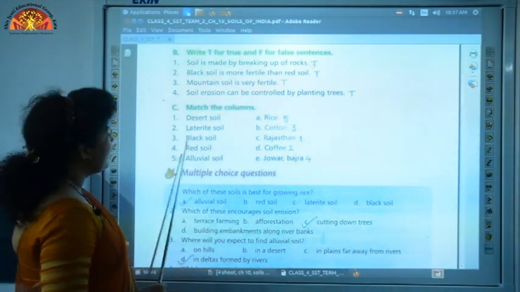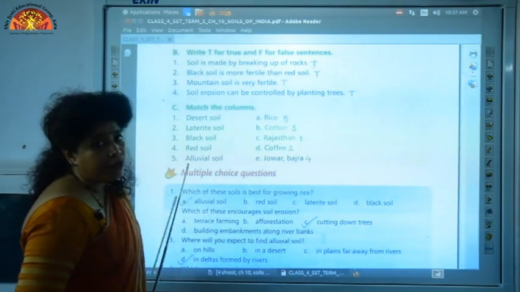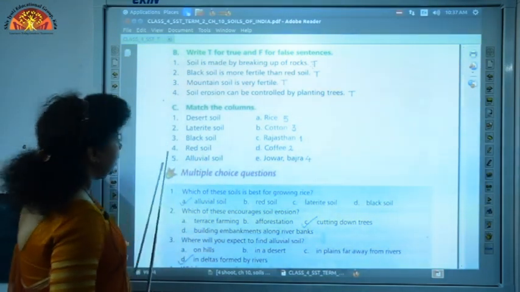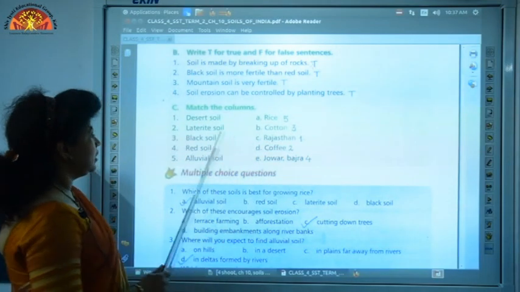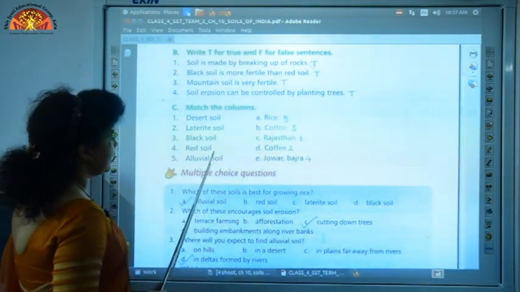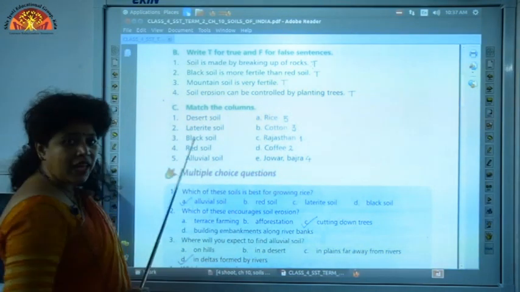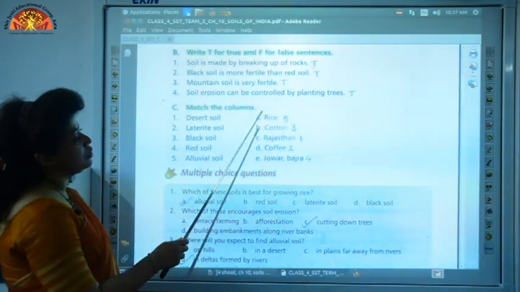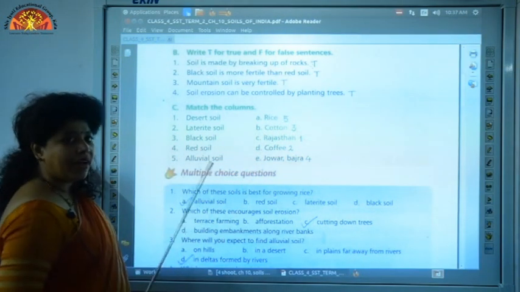Question 4, red soil. What type of crops grow well in red soil? Jowar and bajra grow well in red soil. Question 5, alluvial soil. Rice grows well in alluvial soil. So beside rice, I want you to write 5.